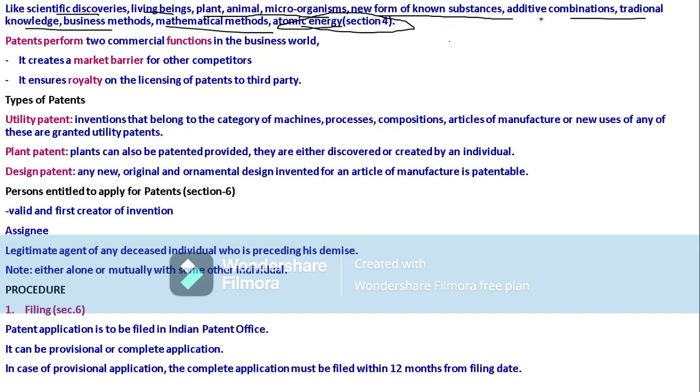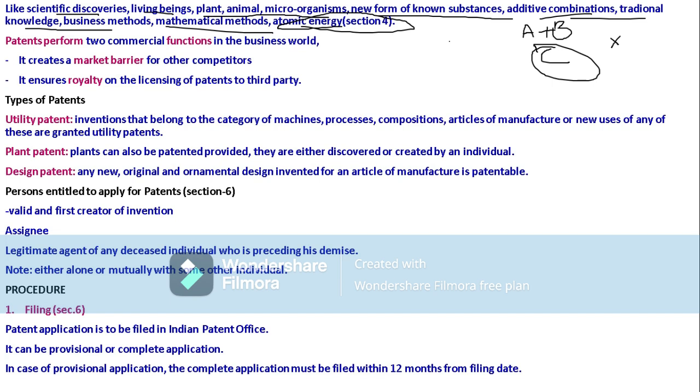If a product A is there and a product B is there, and by combining A and B we invent C, and we ask for patent rights on this, patents will not be obtained. So for additive combination or admixture, patents will not be obtained. Already known substances will not obtain it either.